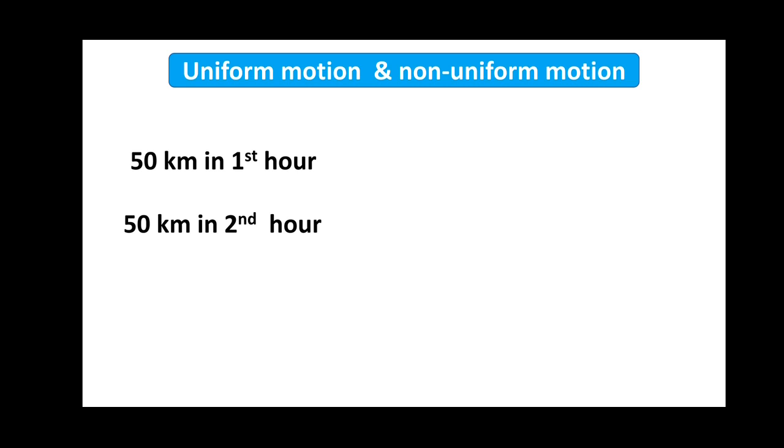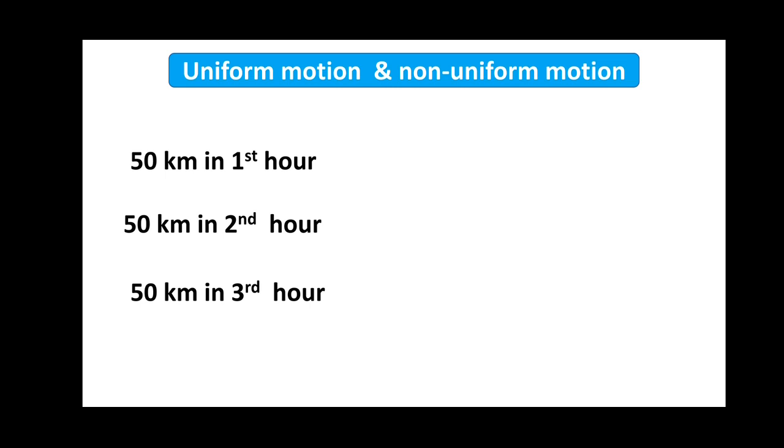That means if a car covers a distance of 50 km in the first hour, then 50 km in the second hour, 50 km in the third hour, like that. That means the same kilometers are covered in an equal time interval. So we will say that it has uniform motion.